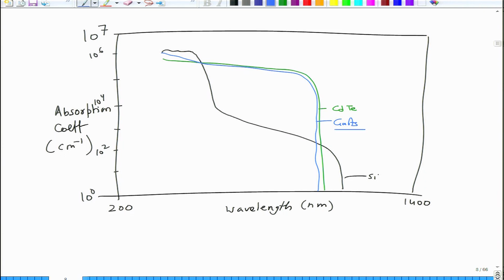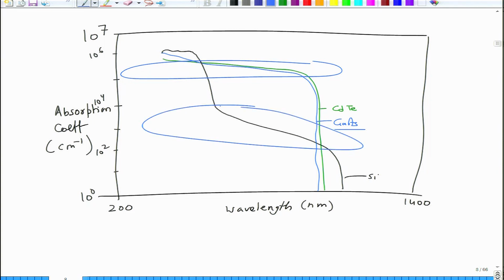So you can see that for the absorption coefficient, here we are talking of the range of 10 to the power 5, while this is in the range of 10 to the power 3, 10 to the power 4. So there is a huge difference in absorption coefficient, an order of magnitude difference of course, and this causes silicon devices to be thicker as compared to other semiconductors.